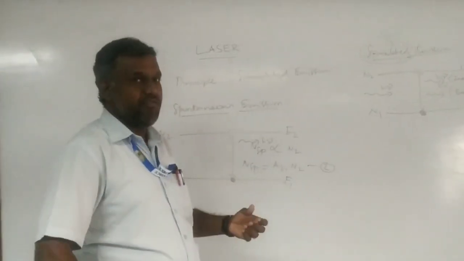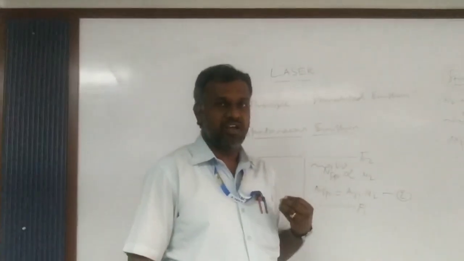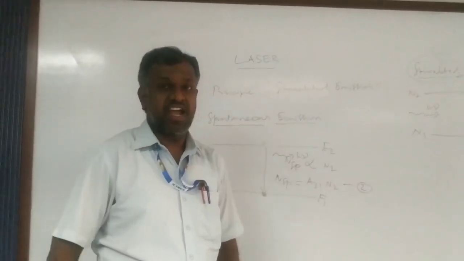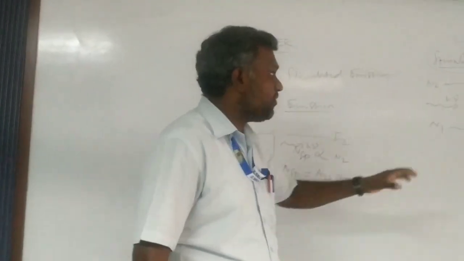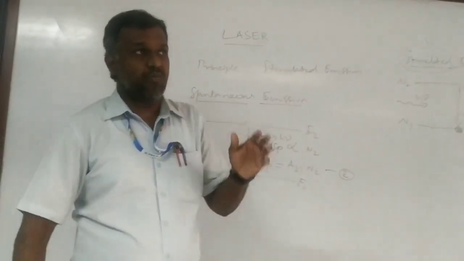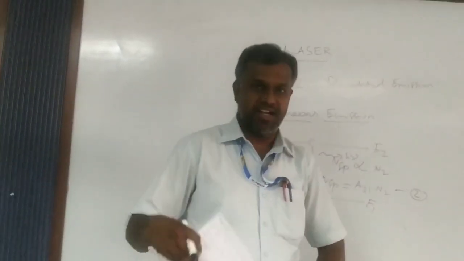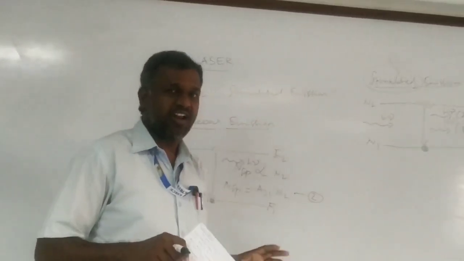That is, we have very good directionality of light energy, very good intensity of light energy, very good monochromaticity of light energy, and a high degree of coherence. That is why we choose stimulated emission as our principle, because laser light is nothing but monochromatic light. But in the case of spontaneous emission, we get polychromatic light.